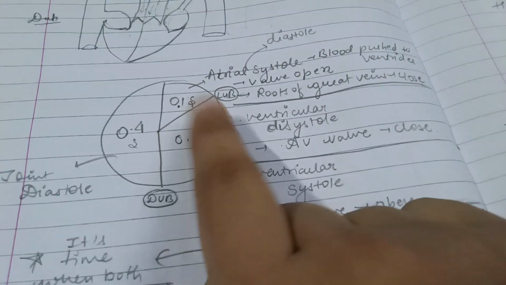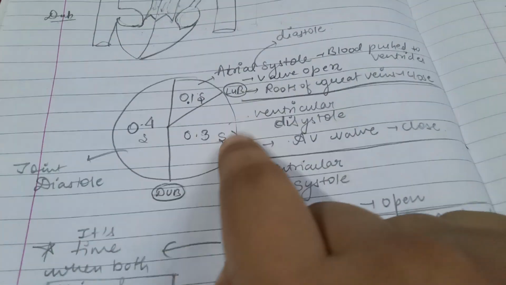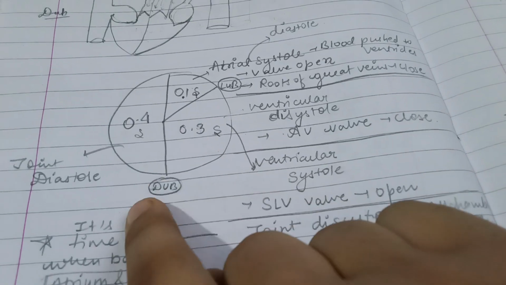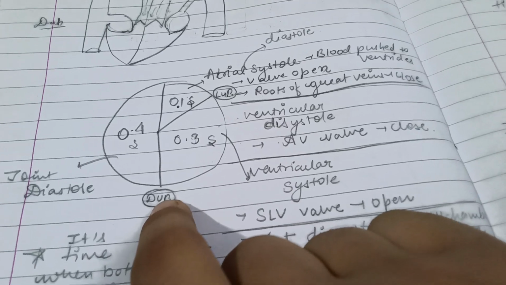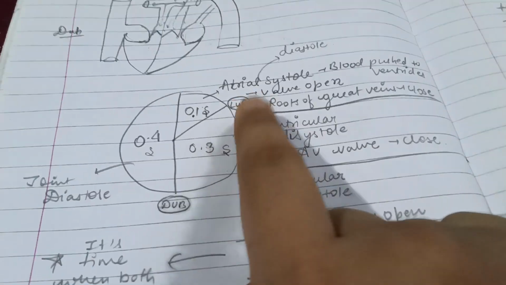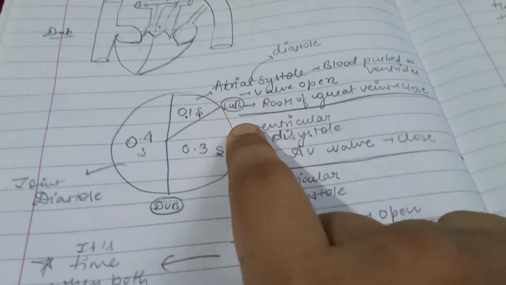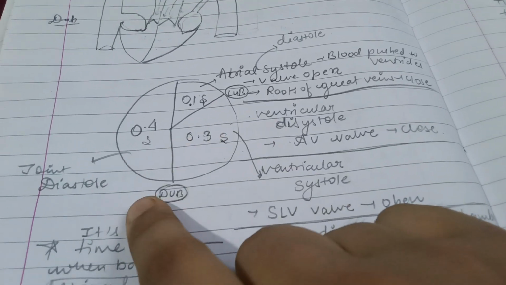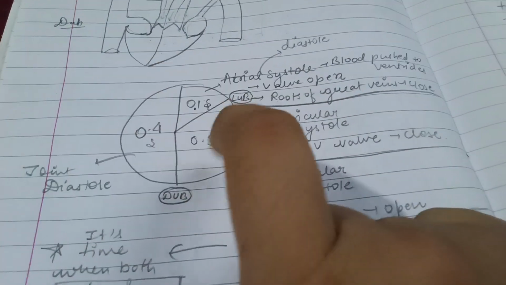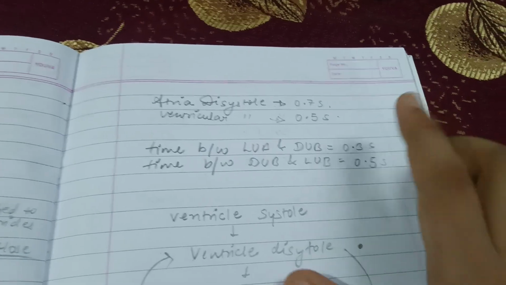Okay, now these things happen. This is how the dub sound is produced after the ventricle systole happens. Because the semilunar valve is closed, the dub sound is produced. And once the dub sound is produced, you can note here that the difference between lub and dub sound is 0.3 second, which means the time taken between lub and dub sound is 0.3, and the time taken between dub and lub sound is the whole 0.5 seconds. This is how you have to go clockwise. That's what I have mentioned here, you can note.